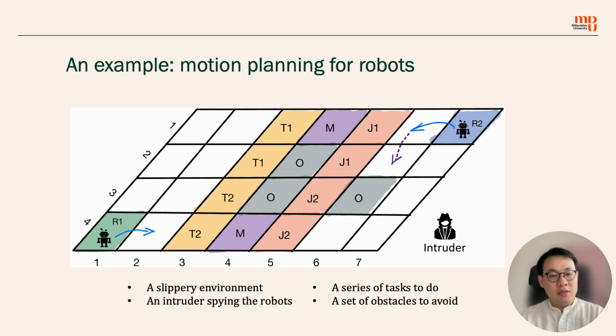In other words, the intruder couldn't see what the robots are doing in each of the cells directly. However, if the robots are careless, they may reveal the confidential information of task execution order to the intruder by only the moving trajectories. Let's see how.